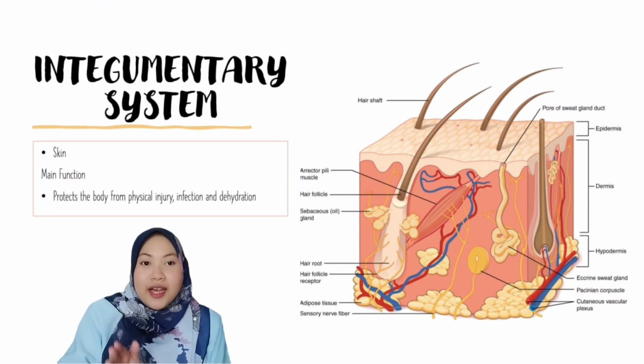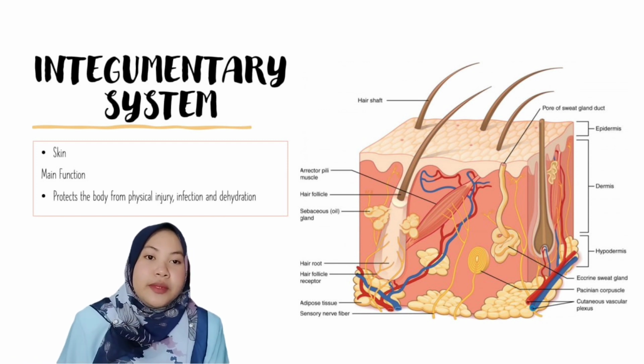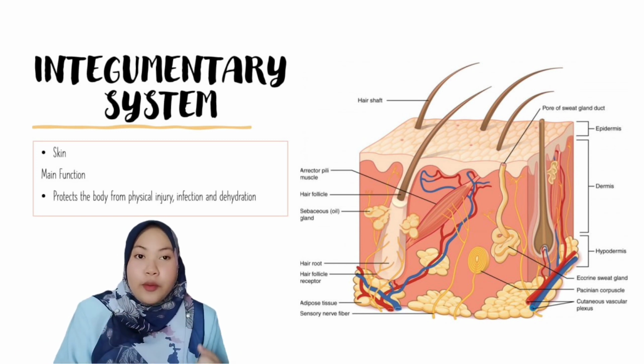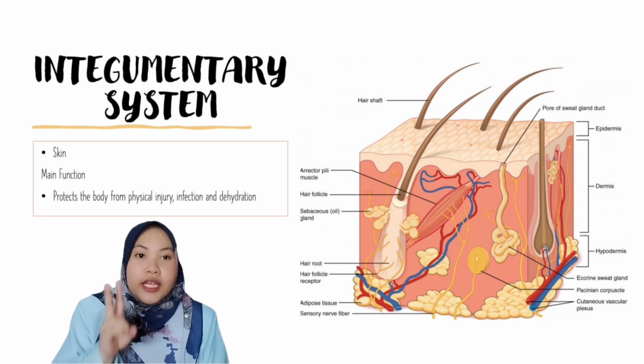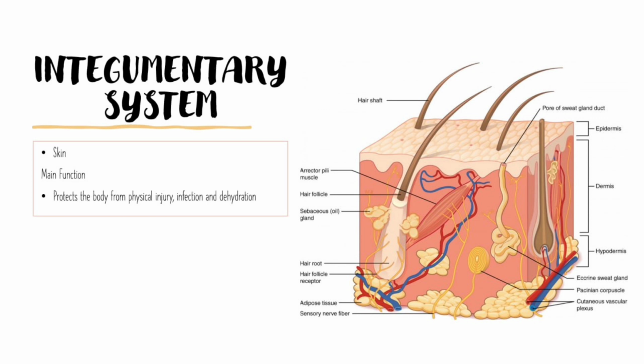The last system in the human body is the integumentary system. The main function of the integumentary system is to help us protect the body from physical injury, infections, and dehydration. Unlike the others, the integumentary system only has one organ, which is skin.